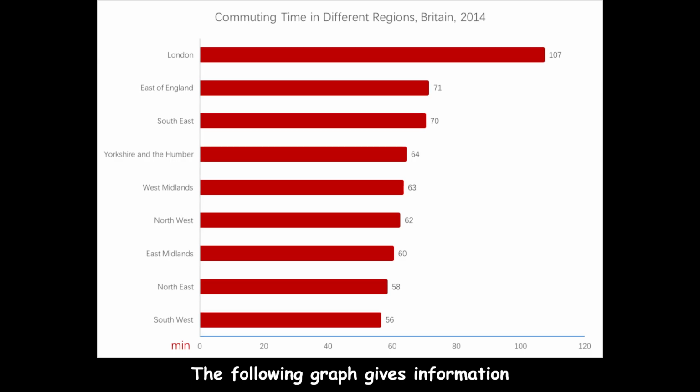The following graph gives information about commuting time in different regions in Britain, 2014. The items include London, Yorkshire, South East, North West, and South West. According to this graph, in London, the commuting time is around 107 minutes, the highest value.